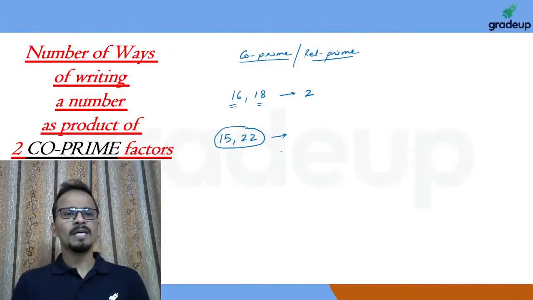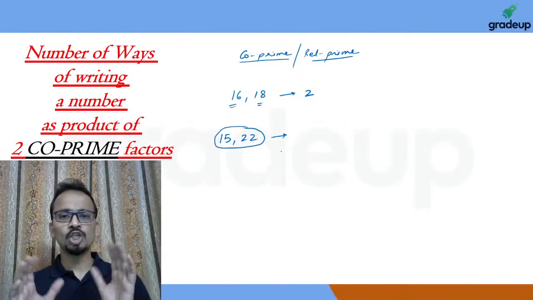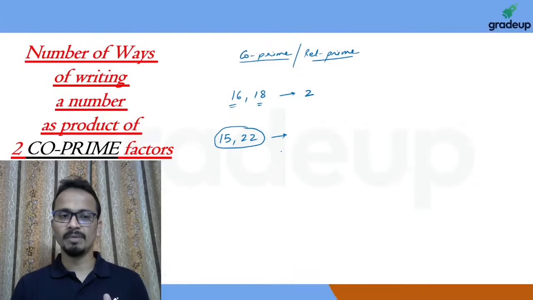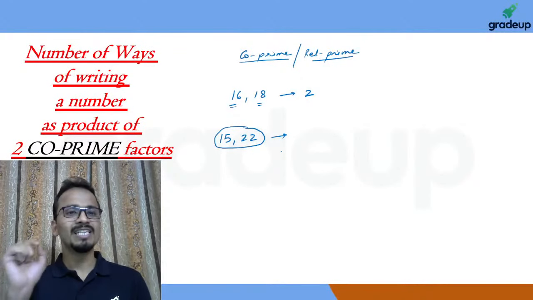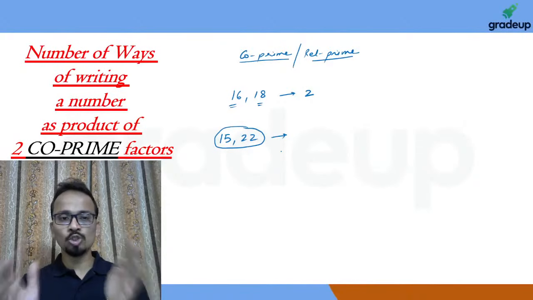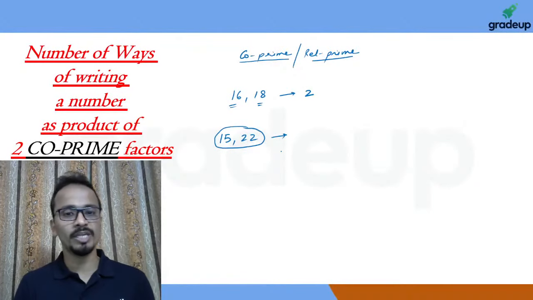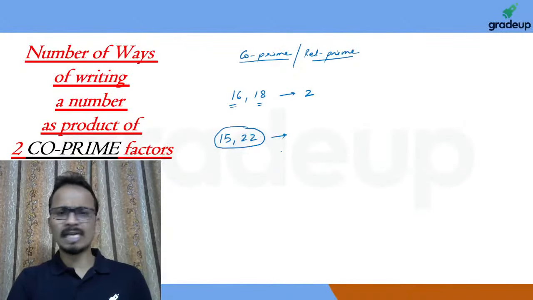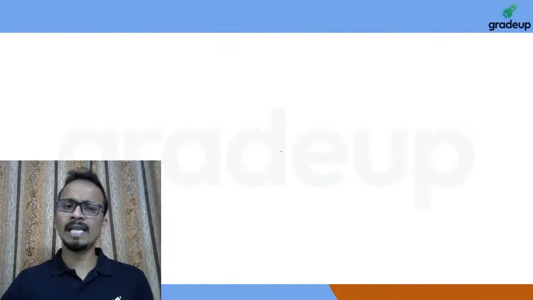Now the extension of the previous formula. In the previous formula we have seen the total number of ways of writing a number as the product of two factors. Now this formula will talk specifically about the number of ways of writing a number as the product of two factors which are co-prime with respect to each other. Now these two factors should be co-prime with each other. Again, I'll start with an example and then I'll elaborate.